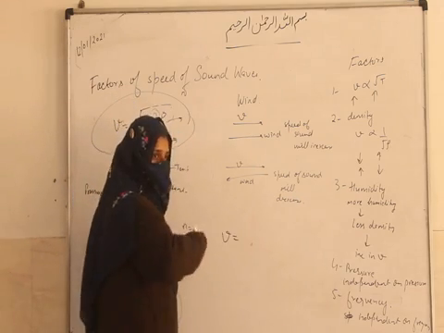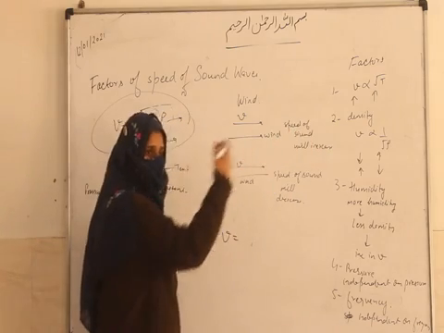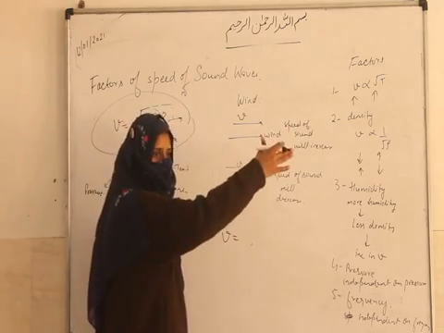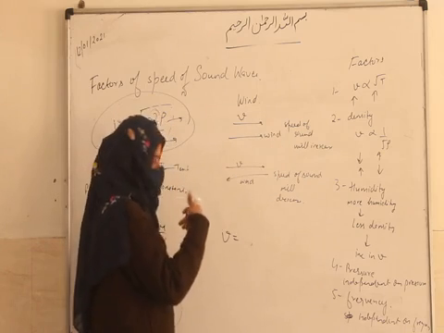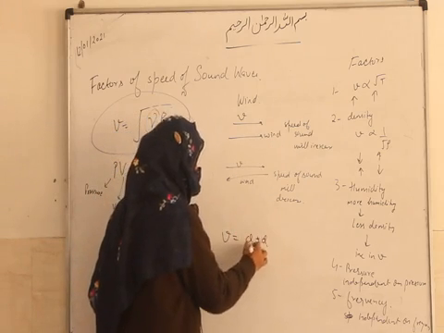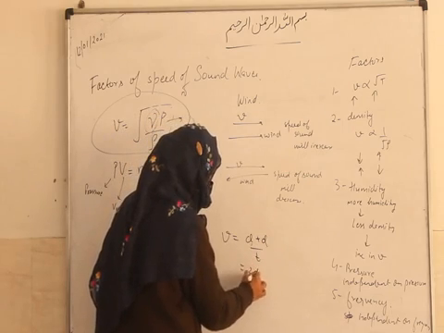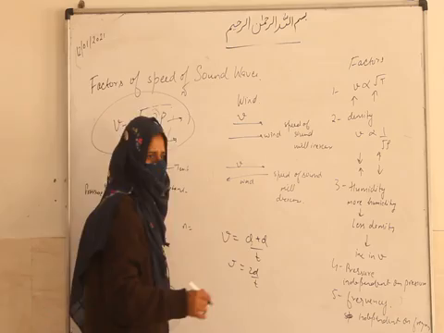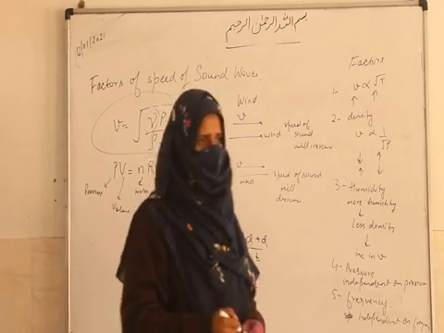The distance from here to here, the distance of the incident sound wave and the distance of the reflected sound wave, that is d plus d upon t, that is 2d upon t. This is very simple, you have done it in 8th class.